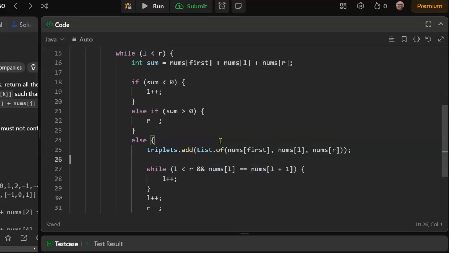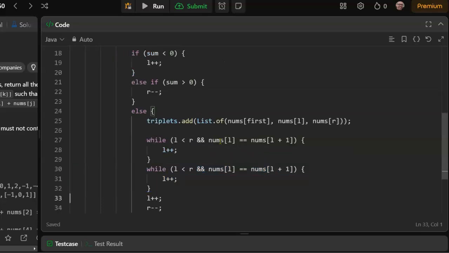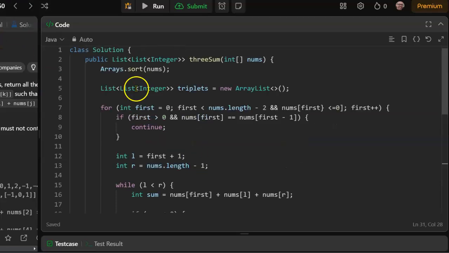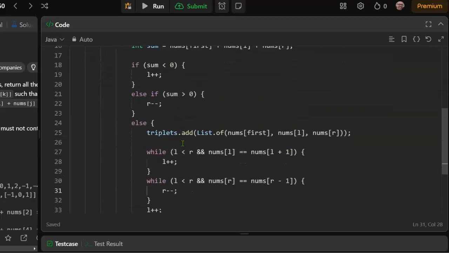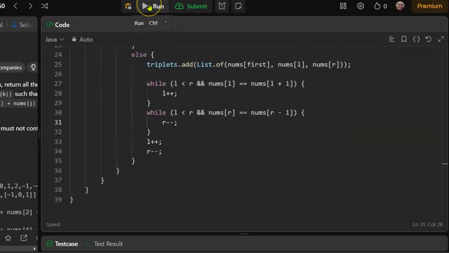We need to do the same thing for the right pointer. So while L is less than R and nums R equals nums R minus 1, then decrement the right pointer. Okay, so that's the algorithm, I think. Let's try and run it.